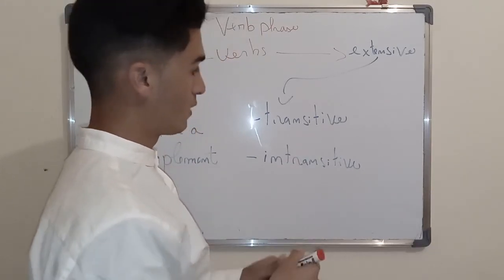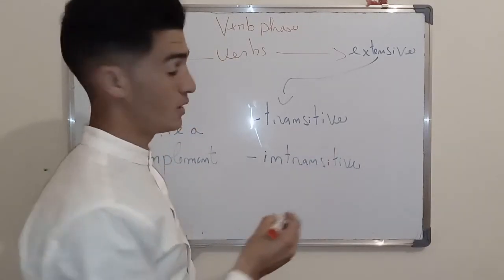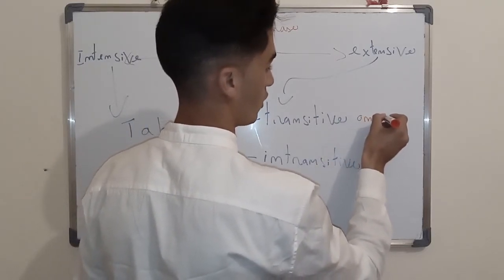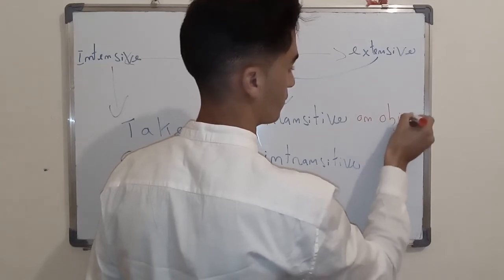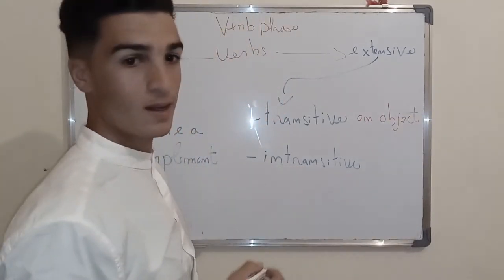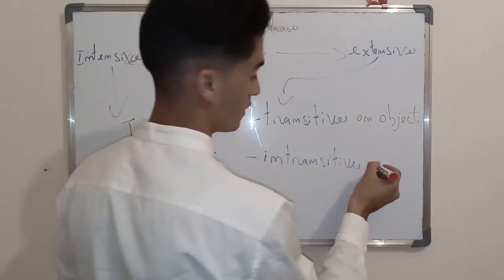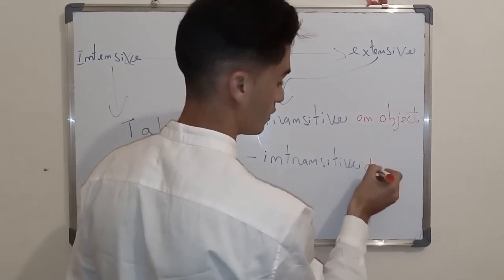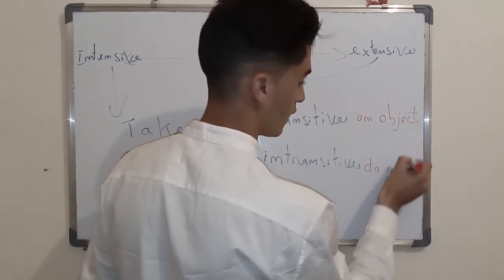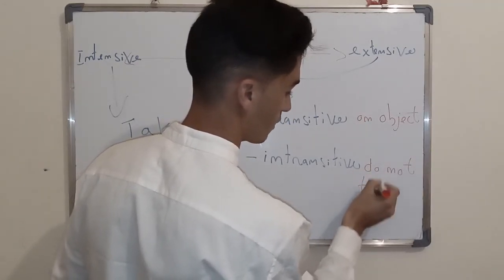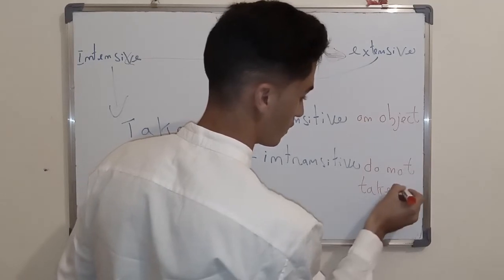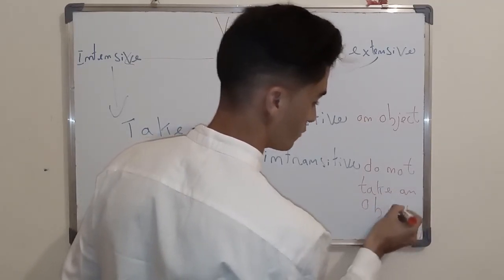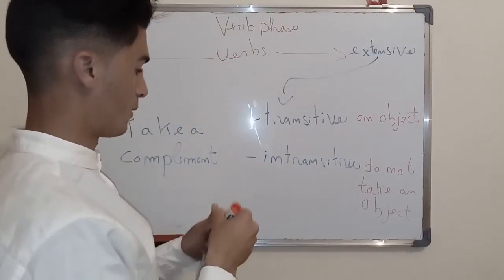Simple. Transitive verbs are verbs that take an object. Intransitive verbs do not take an object. I'll give an example.